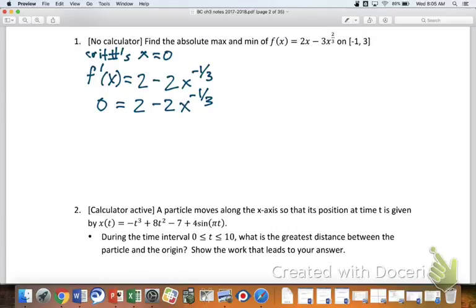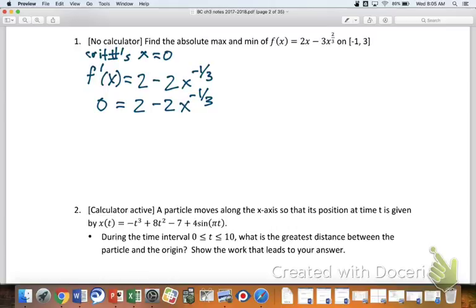I agree totally. But we need to find our critical points. We got our endpoints; they're obvious. We found a critical number, which is 0. We've got to find if there are other critical numbers, other places where we get a horizontal tangent line, where f prime equals 0. So my question is, how do you solve for x?